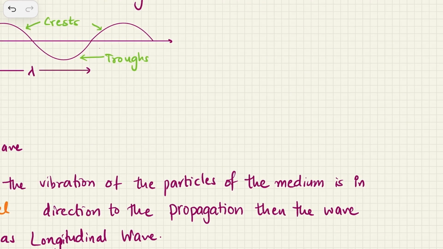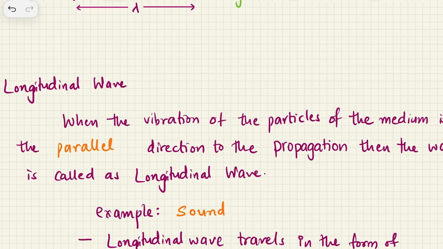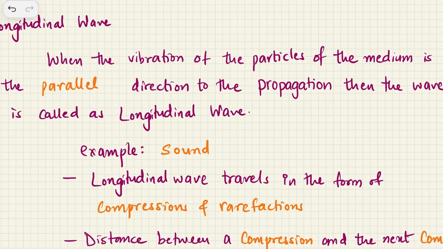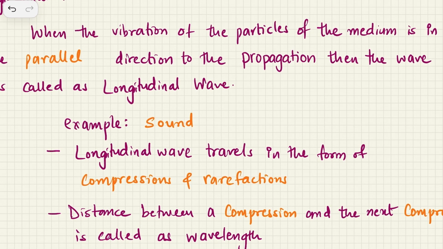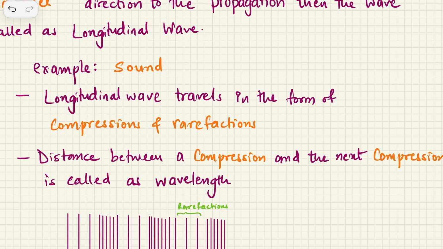So if you see, when the tuning fork vibrates, if you see one particle, this particle is just going back and forth, and the wave is also traveling in the same direction. So if the particles' vibrations are in the parallel direction to the propagation of wave, then such a wave is called a longitudinal wave. The word parallel is the only difference over here. So sound is one of the best examples, where sound actually travels in parallel direction to the propagation of wave. The vibrations of the sound are always parallel to the propagation of wave. Then a longitudinal wave travels in the form of compression and rarefaction.